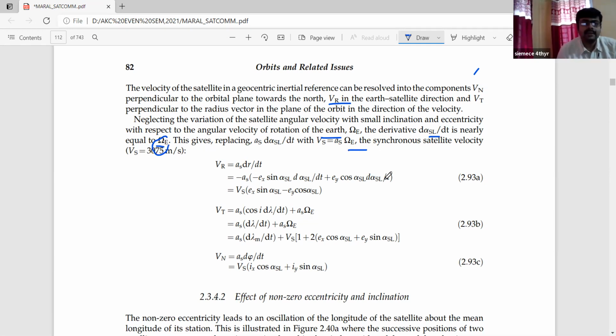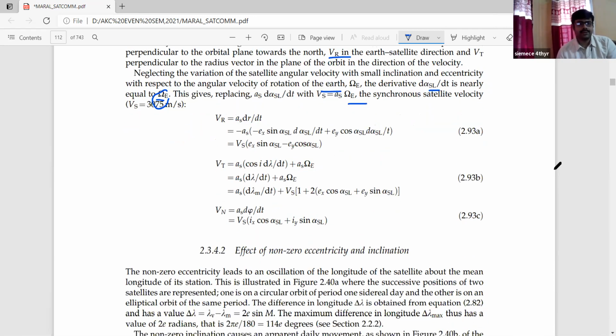That is basically the angular velocity of the rotation of the Earth. So that is a very vital component. So the synchronous satellite velocity, we can assume, if you calculate, Vs equals 3075 meters per second. That is another component, for a synchronous satellite, because now we are discussing the condition when the satellite is synchronous.